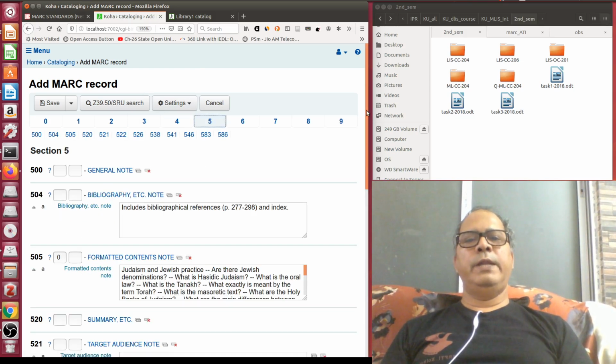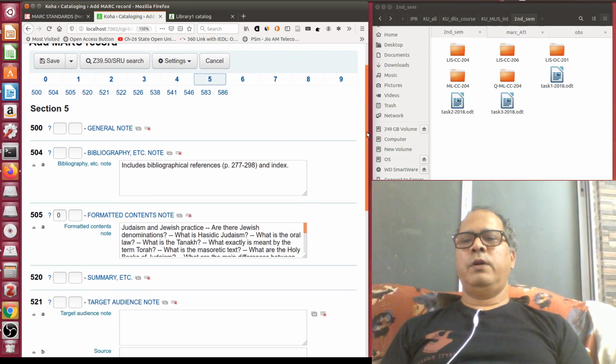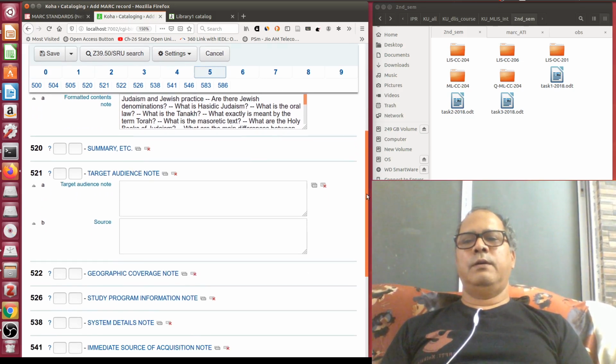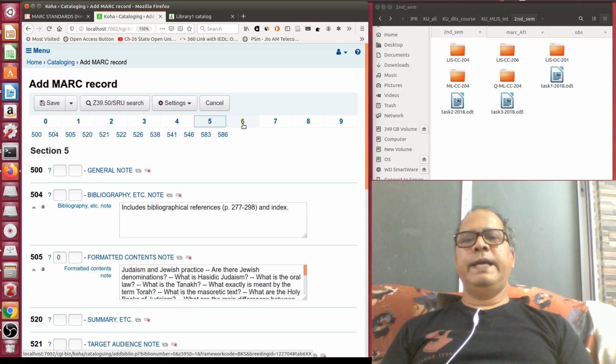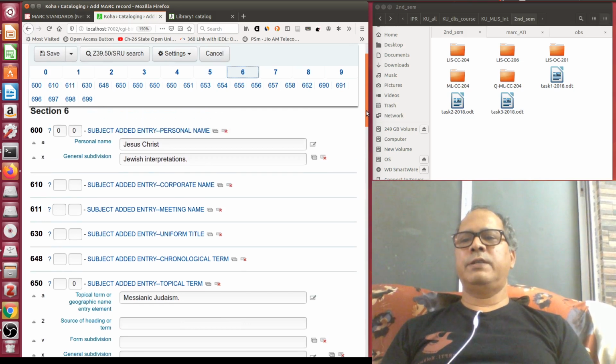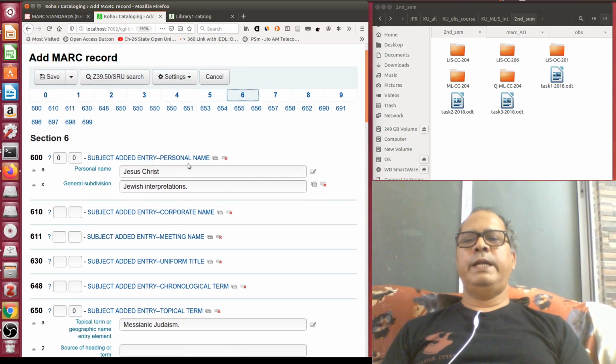5xx, these are basically the notes area: general note, bibliography note, formatted content note. Then 6xx you see, they have utilized 600, subject added entry personal name. The book deals with Jesus Christ, so Jesus Christ came as a subject.